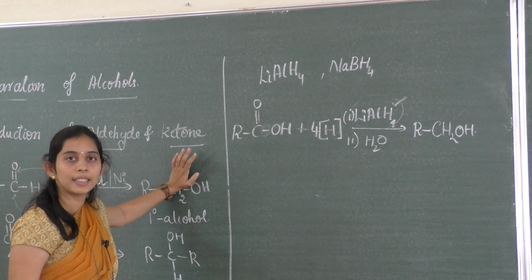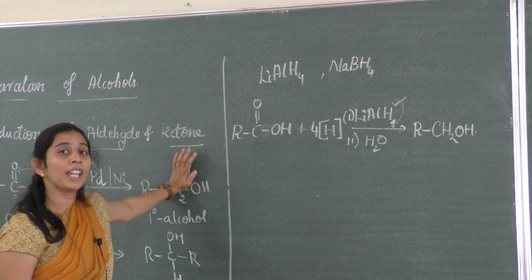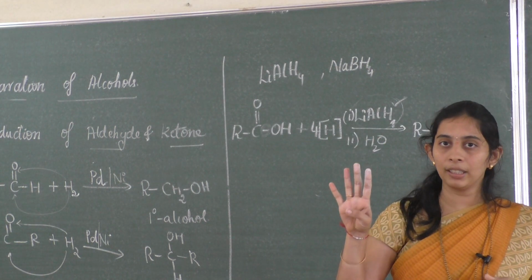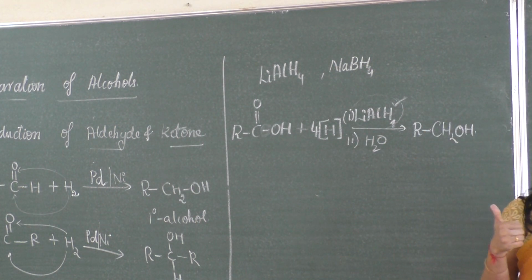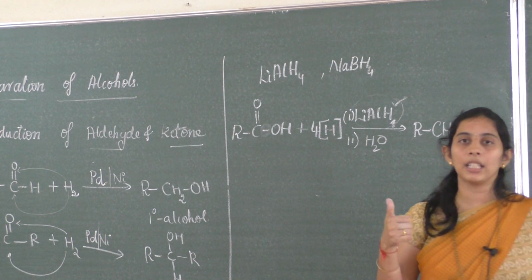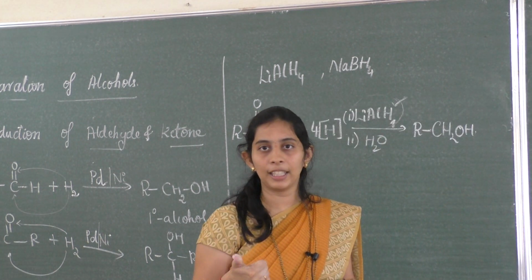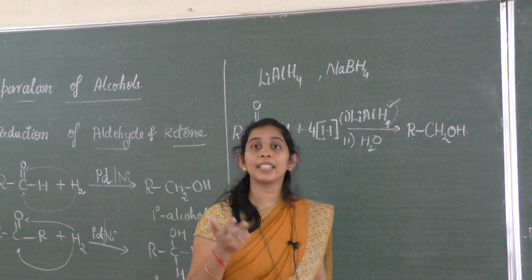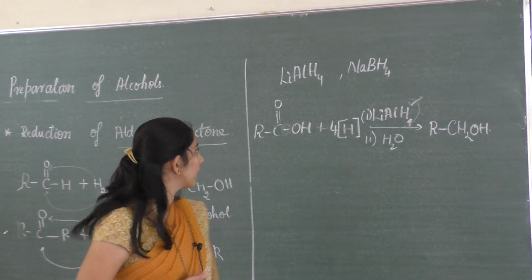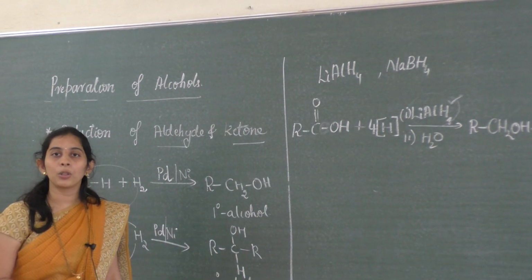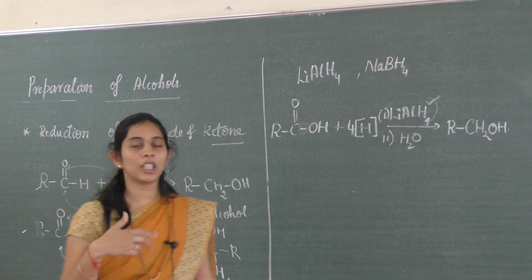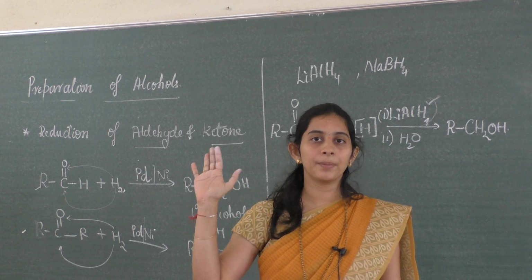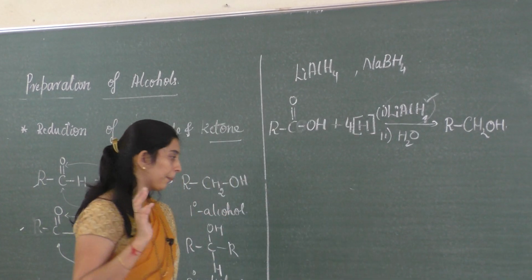So hope these things are clear. We have studied in total how many methods of preparation of alcohol? Totally 4 methods. First one is by alkenes, that is catalytic hydrogenation of an alkene. Next, hydroboration oxidation. After that, preparation by Grignard reagent. The last one is by the reduction of a carbonyl compound, that is aldehyde, ketone, carboxylic acid as well as esters. So that is regarding the preparation techniques.